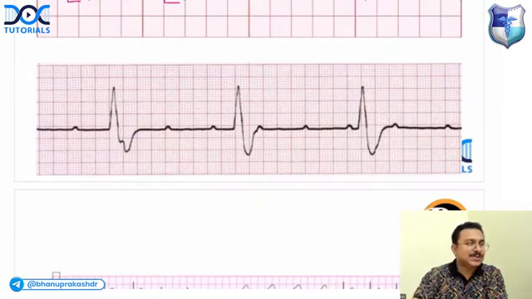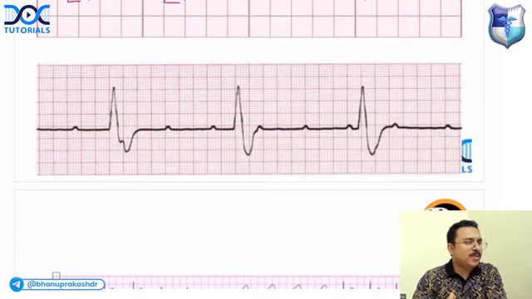What do you think is the diagnosis? Very good, excellent. You're answering very well. I'm very happy that you're all well prepared. So this is an AV dissociation. So what is AV dissociation?